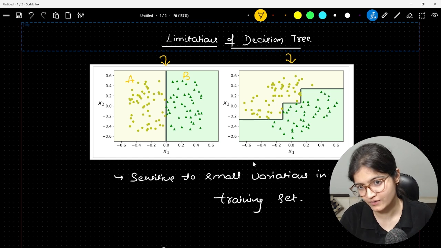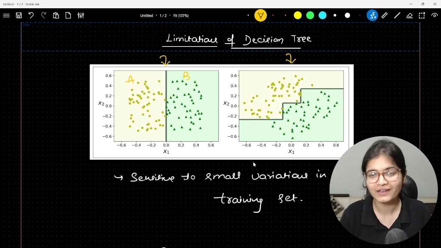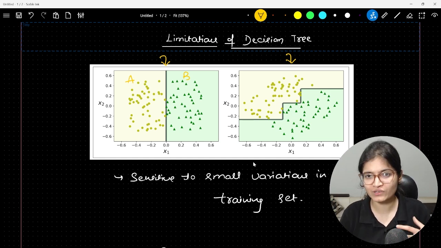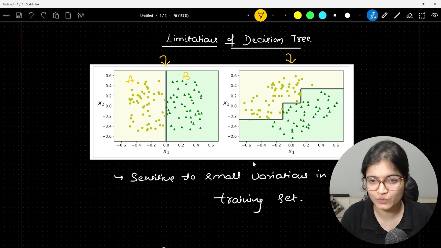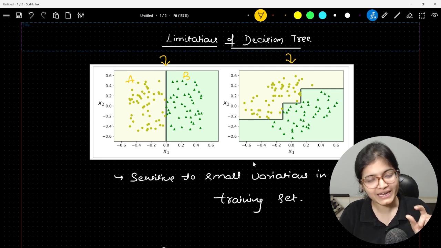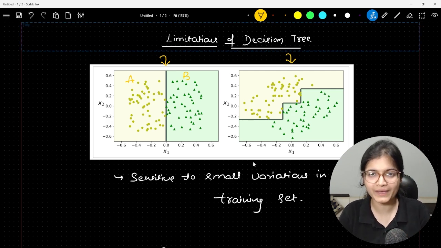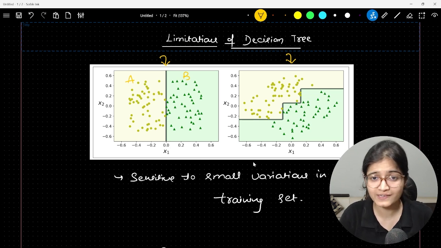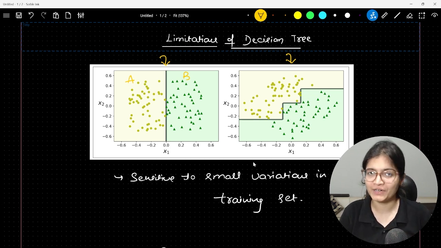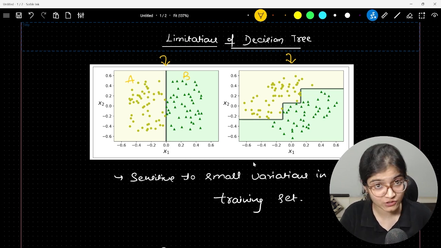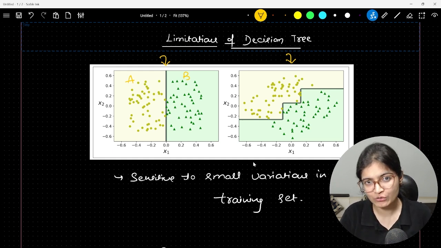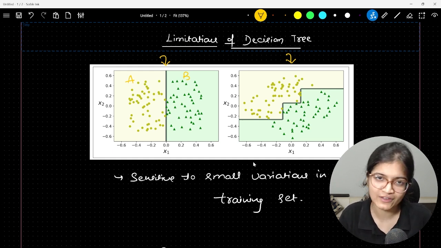In the upcoming session we will discuss the implementation of whatever we have covered in decision trees, because I think we have covered a lot of the mathematical part, and it contains a lot of maths. This maths will really help you understand the upcoming algorithm as well, which is random forest. I hope whatever I have covered in this course so far is clear to everyone. If you have any confusion or doubt, please reach out to me, and I will try to resolve it as soon as possible.